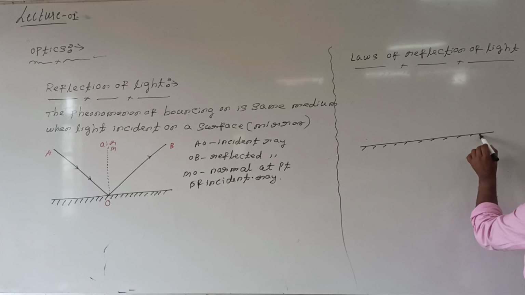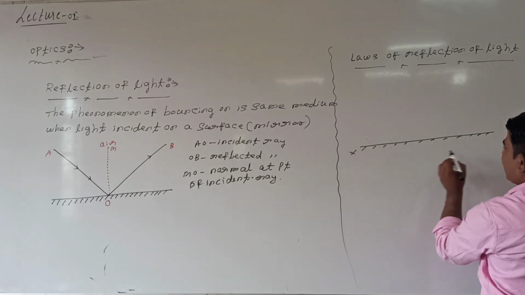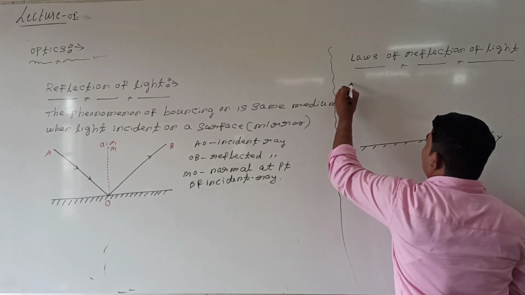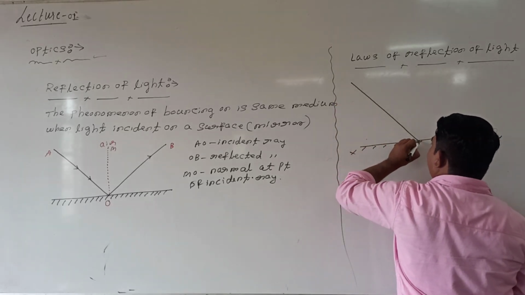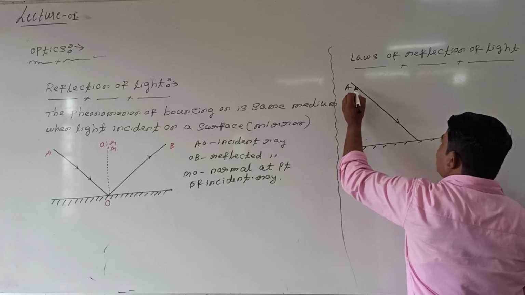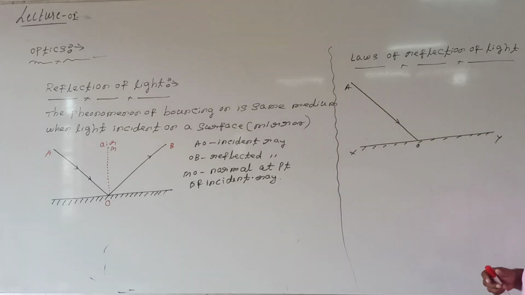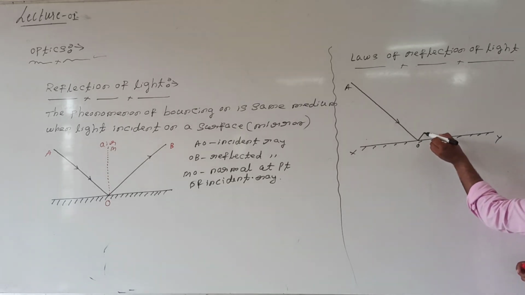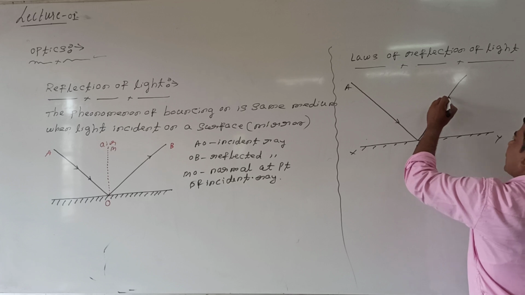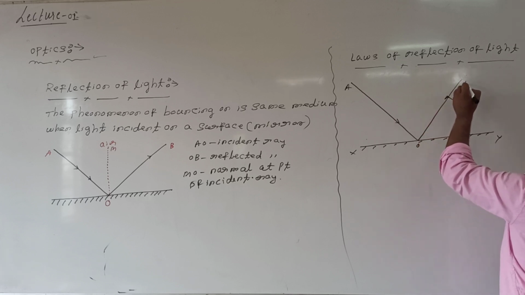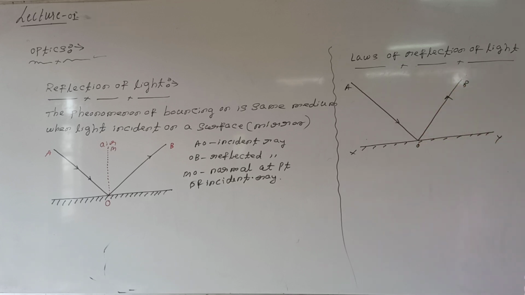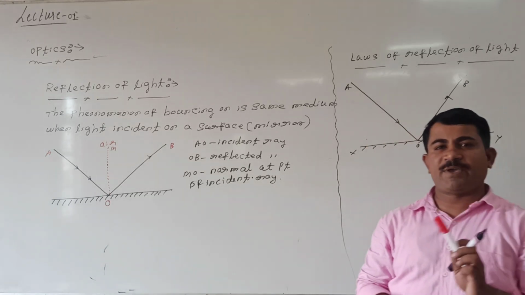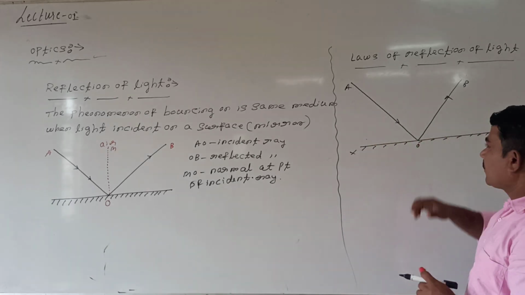Let us consider XY is the plane mirror. On this plane mirror, consider a ray of light incident. Let us take the ray of light incident at this point. AO is nothing but the incident ray, incident at point O. Wherever light is incident on the surface, how is it reflected? It is reflected along the direction of OB. AO we are calling the incident ray, and OB we are calling the reflected ray.